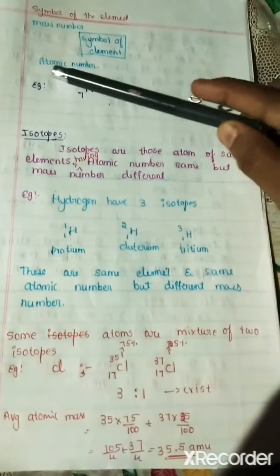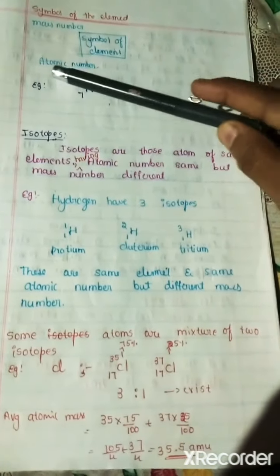Now we will study the uses of isotopes. An isotope of uranium is used as a fuel for a nuclear reactor. An isotope of cobalt, Co, is used in the treatment of cancer. An isotope of iodine is used in the treatment of goiter.